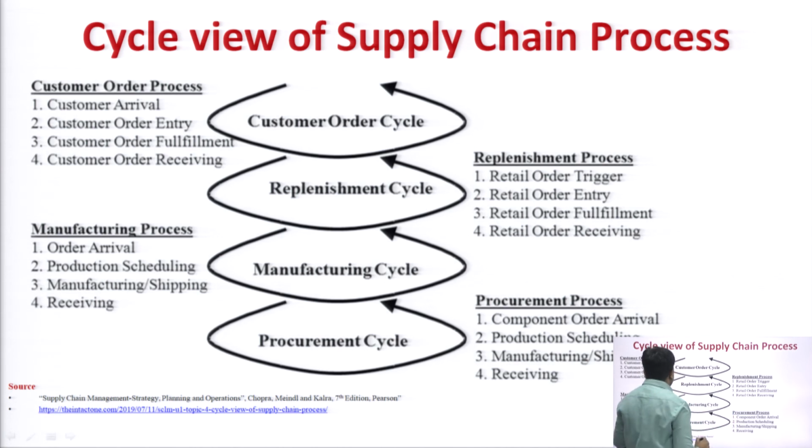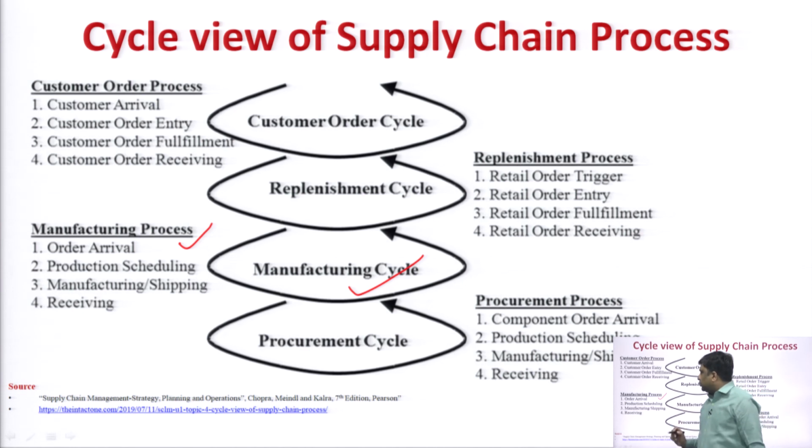Next is the manufacturing process, which is also an important aspect while you are considering the manufacturing cycle. In the manufacturing process, the first sub-process is order arrival from the retailer to the manufacturer. When you get the order, you will try to anticipate or fulfill it by using production scheduling.